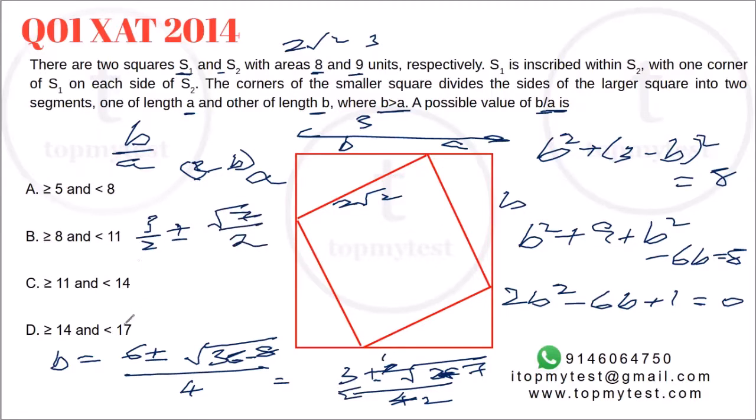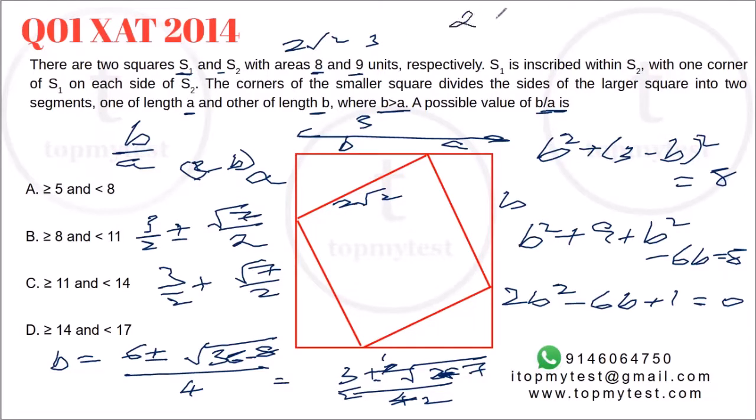Okay, now since B is more than A, B has to be more than half of 3, which is 1.5, right? Which means B will take the positive sign here. So 3 by 2 plus root 7 by 2. Now you need to approximate the value of root 7.